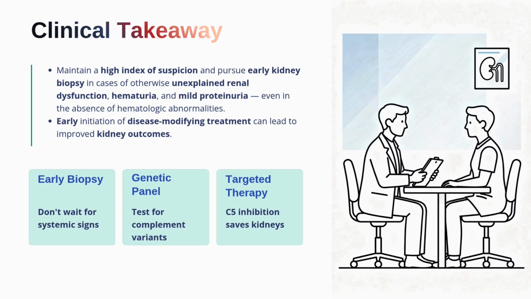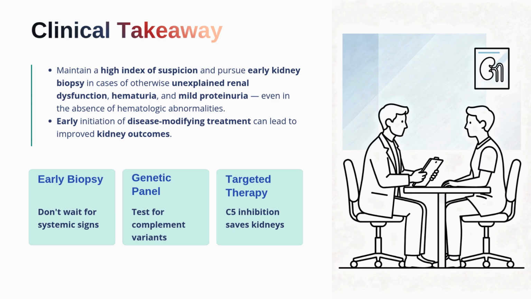The most important clinical takeaway from this case is that we should not wait for the full classic picture of TMA before acting. If the patient has unexplained kidney dysfunction, persistent hematuria, mild proteinuria, slowly progressive anemia, or worsening creatinine without clear explanation, we should maintain a high level of suspicion. Even if there is no typical thrombocytopenia, even if there is no overt hemolysis, even if the blood smear is normal. In these patients, early kidney biopsy can be the difference between finding the diagnosis and missing it completely.